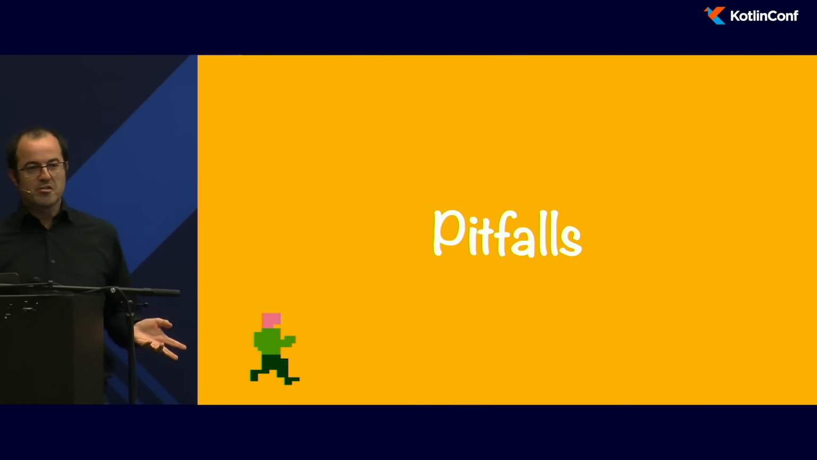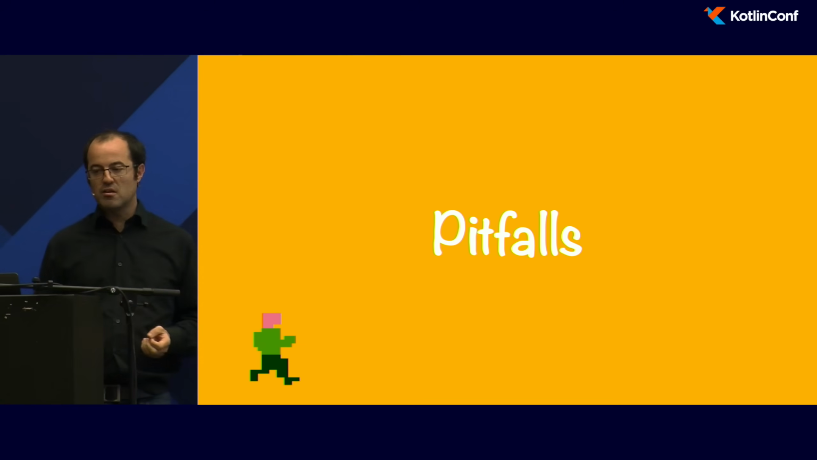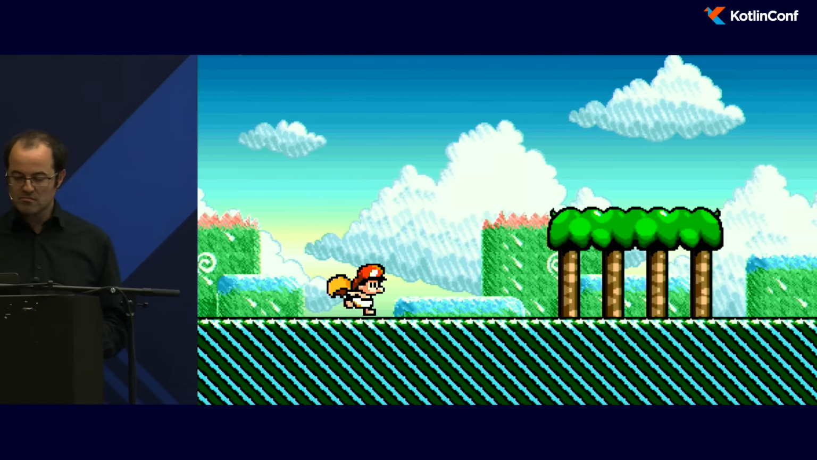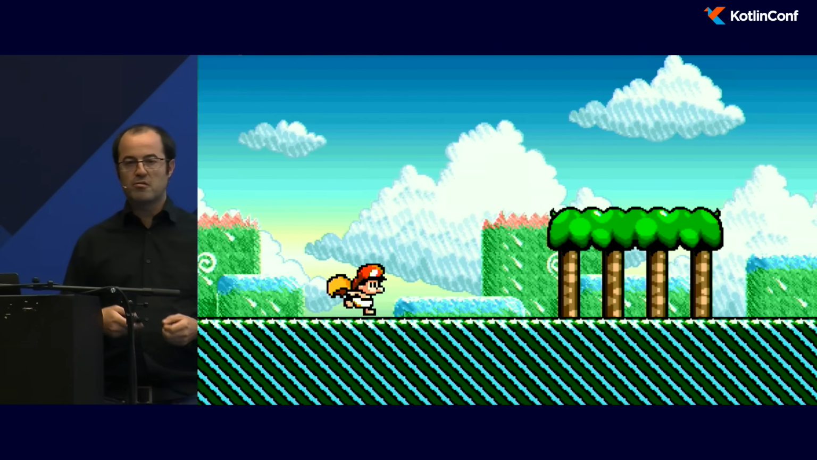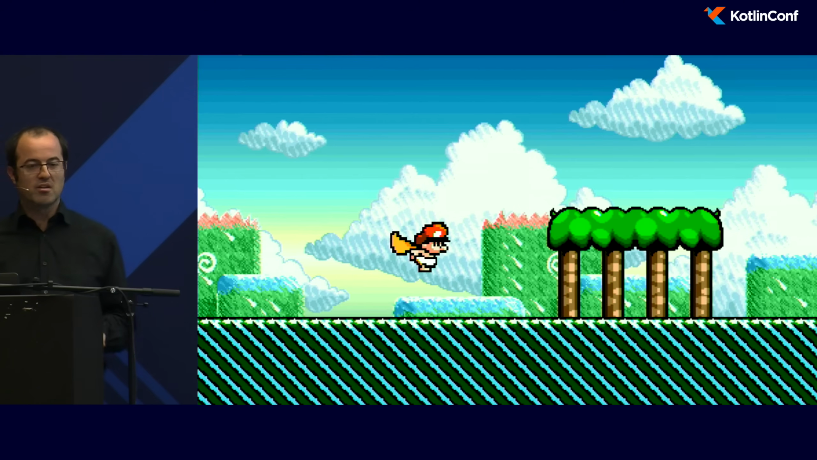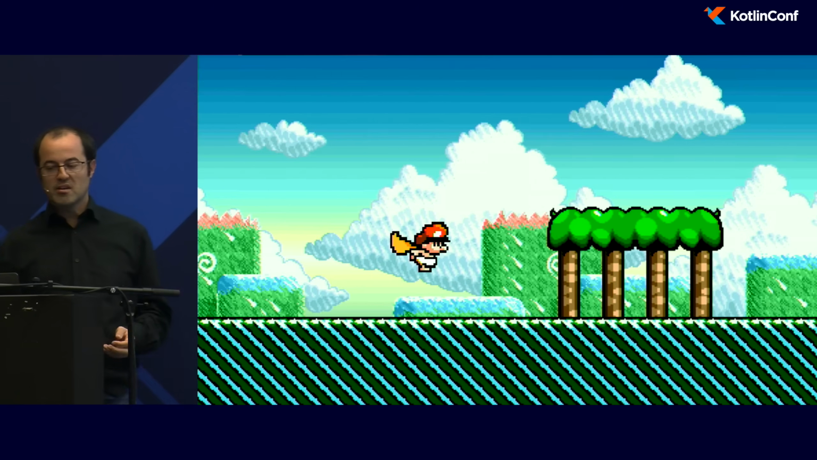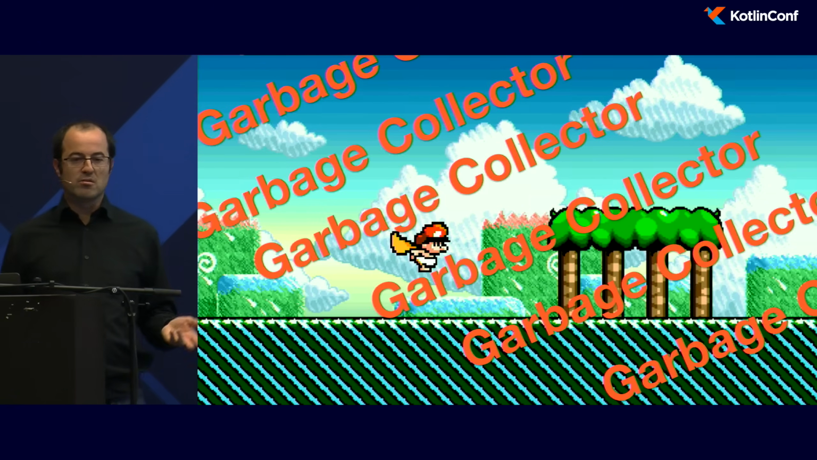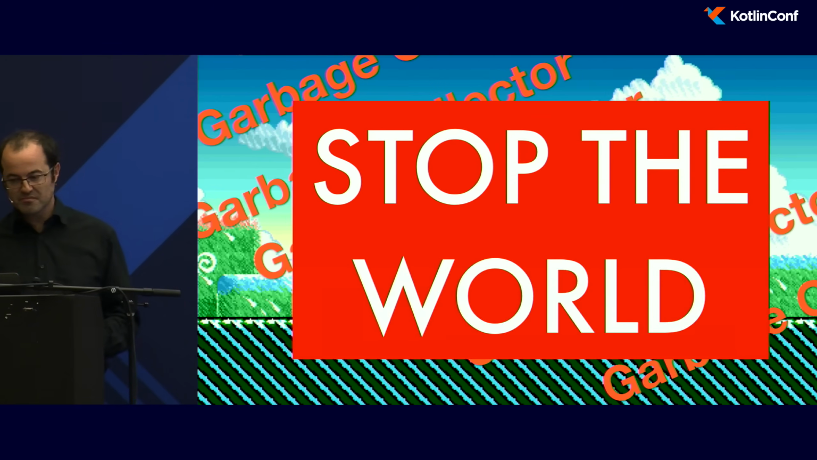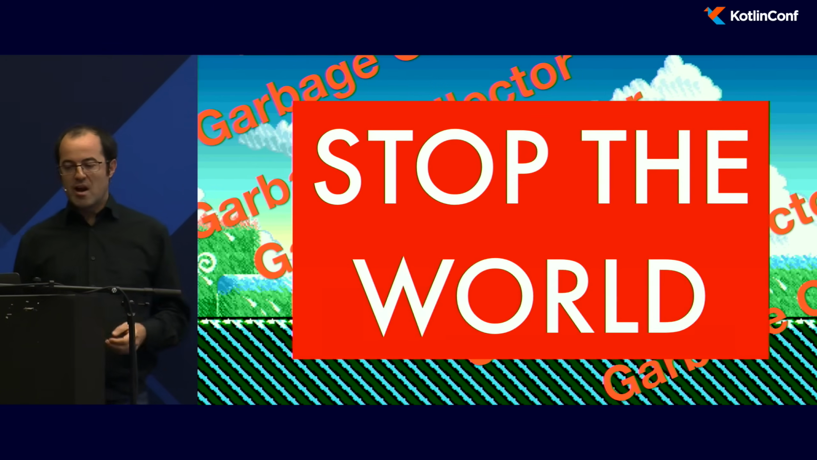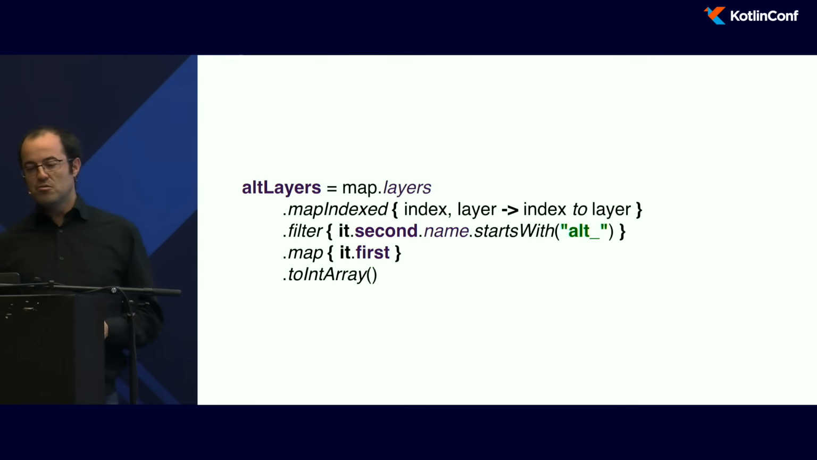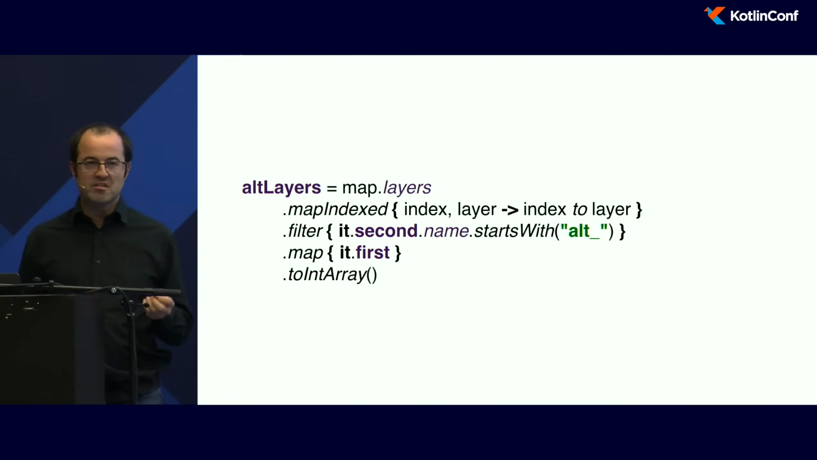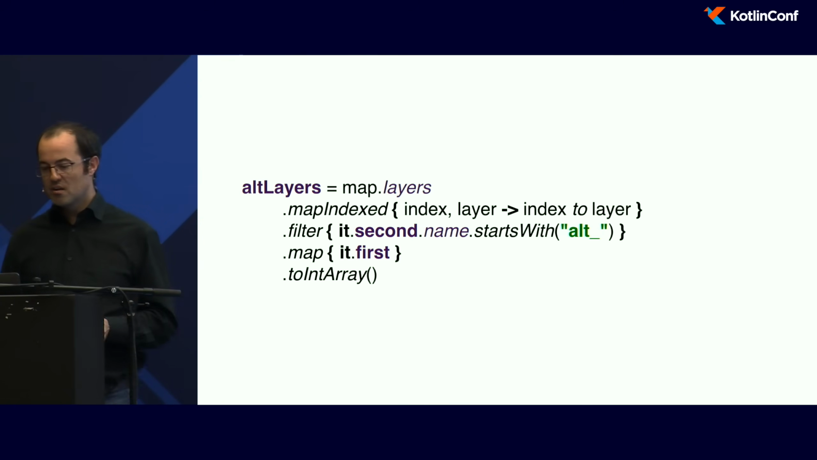Not everything is perfect with Kotlin. I encountered some pitfalls with libgdx and Kotlin. The first one, and it's very frustrating, is when you're playing your game, for example, you're jumping, and the game just freezes for 1 second. Why? It's because the garbage collector just passed here, and you encounter the stop the world effect. It's very frustrating. And maybe you encounter this because you use the nice Kotlin collection API.